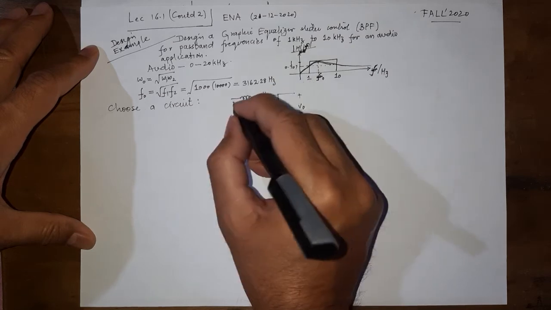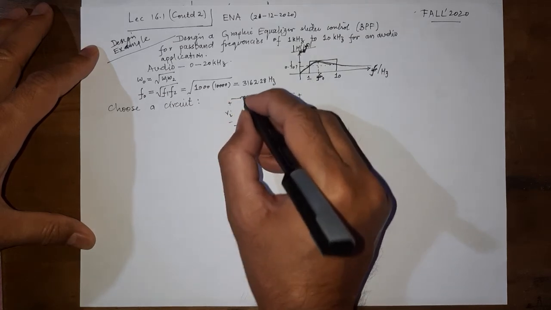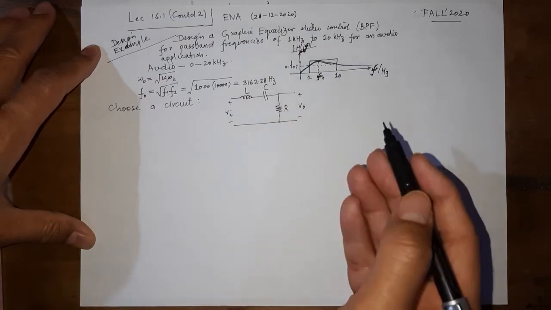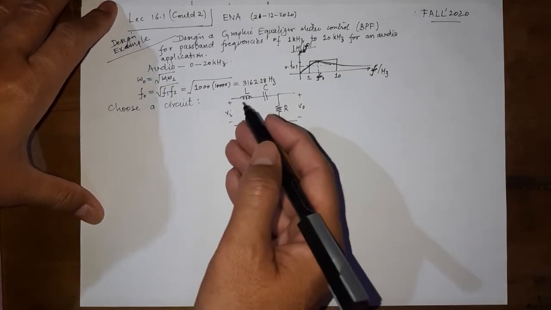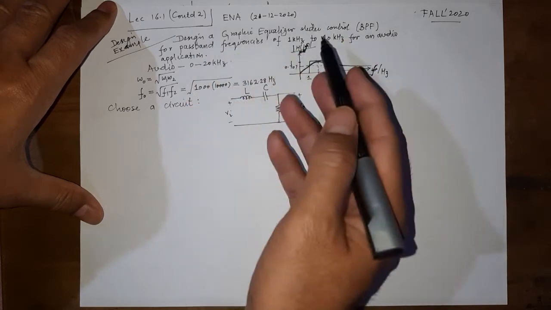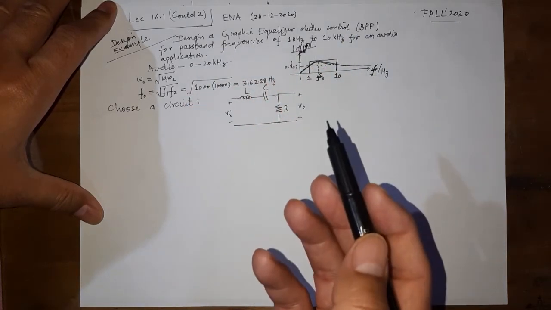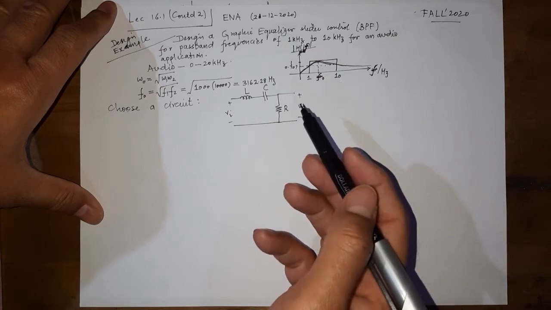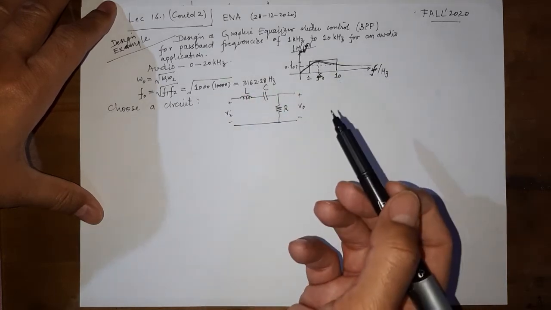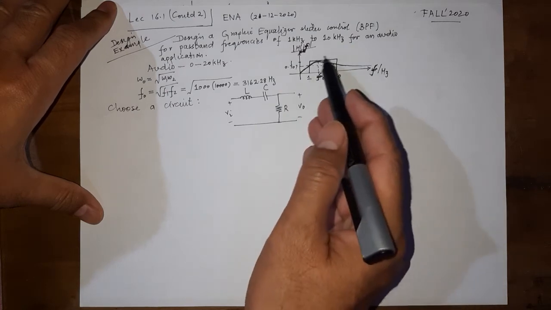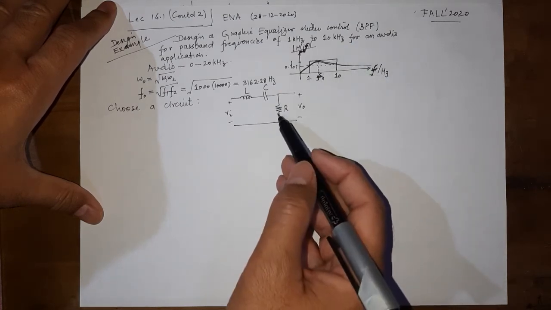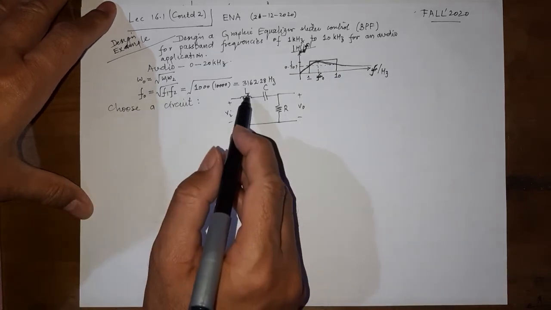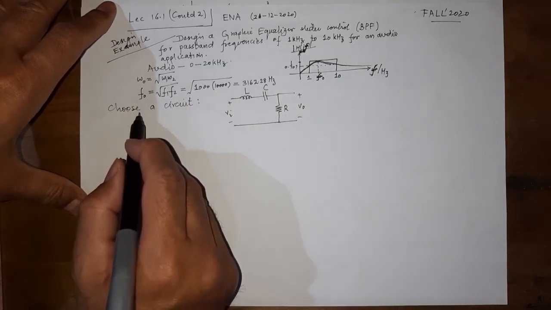So in this circuit, what do we really mean by design is to find the value of R, L, and C such that that circuit behaves in this fashion, that the cutoff frequencies are 1 and 10 kilohertz, and that's it. That's what's required, and the overall response should look like a band pass filter. So we know when we take the output across R, it's a band pass filter.